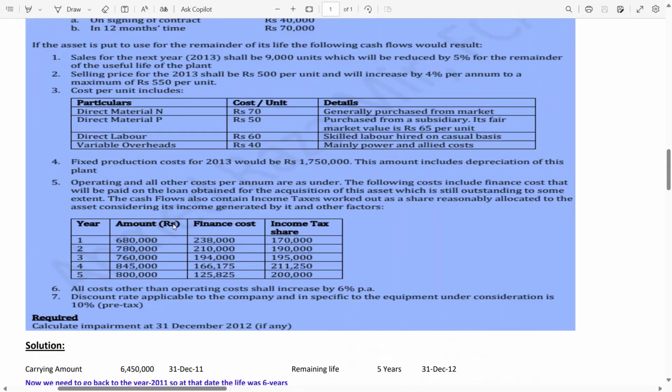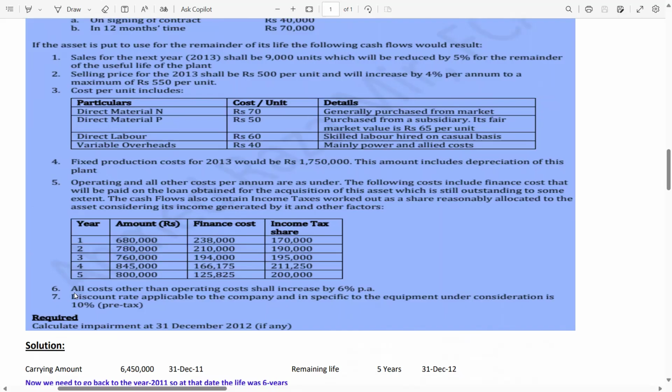So now guys, in the start I have mentioned that you have to deduct the finance cost and income tax. Why finance cost? Because we are already discounting it, we are calculating the present value, so the interest component is already there. And why income tax? Because if we are going to use the discount rate pre-tax, then no need to include the income tax.